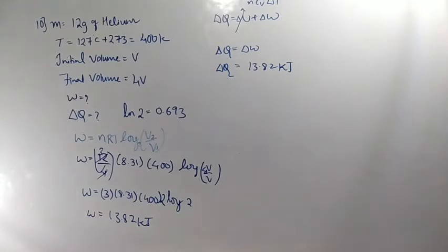Which of the following is not a thermodynamical function? Next question we are having. Which of the following is not a thermodynamical function? Listen. Among those 4 options, enthalpy, work done, Gibbs energy as well as internal energy, work done is the correct answer. Work done is not a thermodynamical variable. And enthalpy, Gibbs energy as well as internal energy are state functions. You can just make a note of this one.